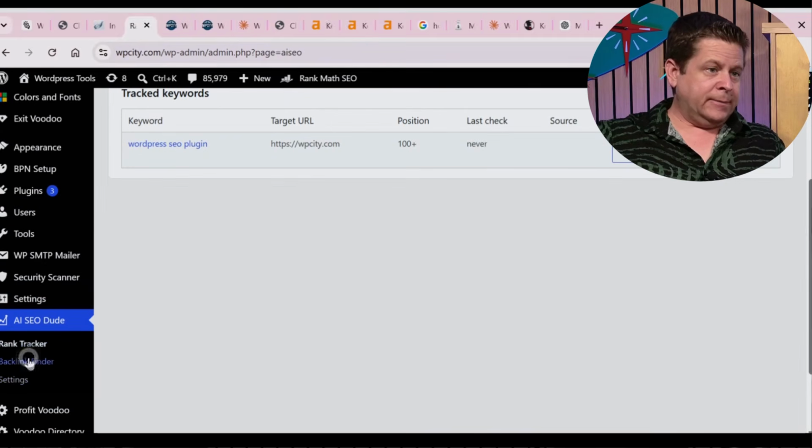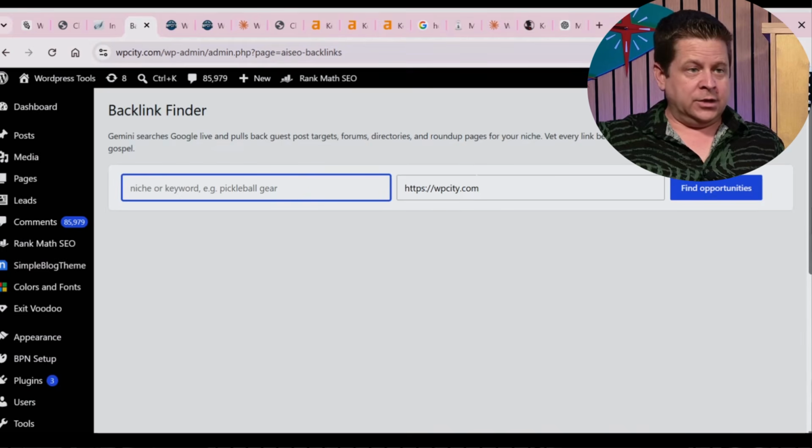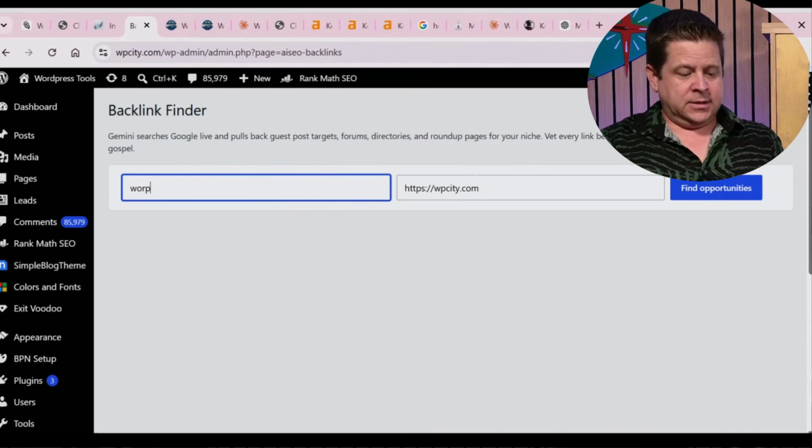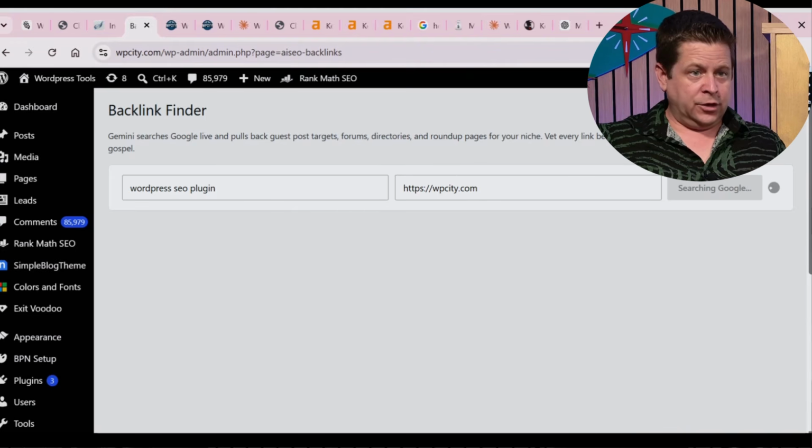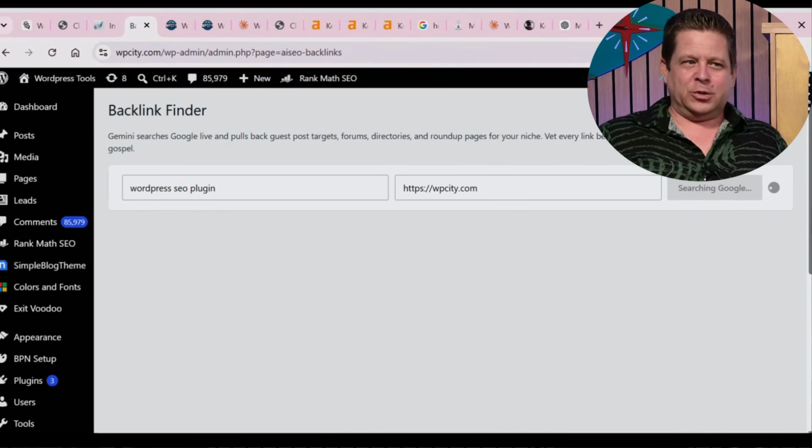Let's do backlink finder. So if I wanted to do WordPress SEO plugin, I want to find backlinks. This will go through, it'll look at my blog post, it'll look at the keyword and say, hey, here's some places to find backlinks. Let's see if this works. This would actually be really cool and super helpful.